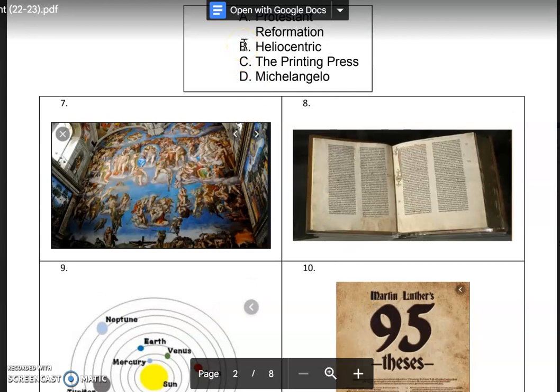B, heliocentric. Figure out which option represents heliocentric. C, the printing press. D, Michelangelo. So match each number with the letter that it represents.